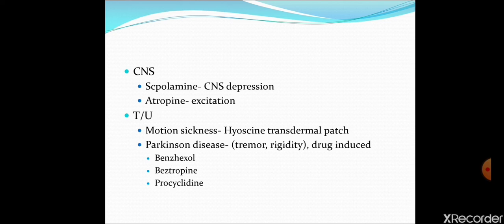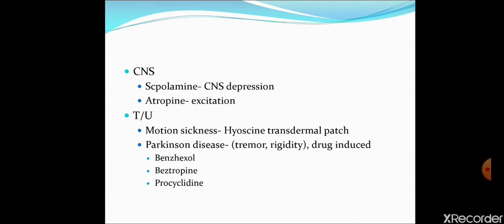And one important thing to remember is that some of the drugs cause Parkinsonism, like typical antipsychotic drugs, the drugs used in treatment of schizophrenia. Some of these antipsychotic drugs will cause Parkinson disease.